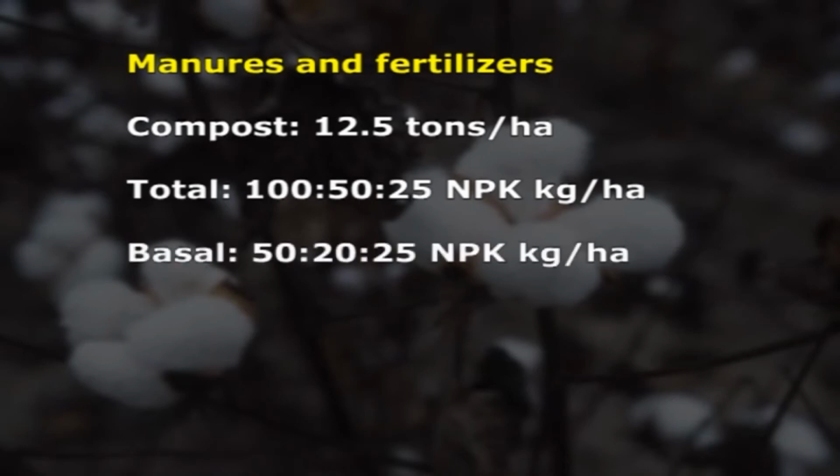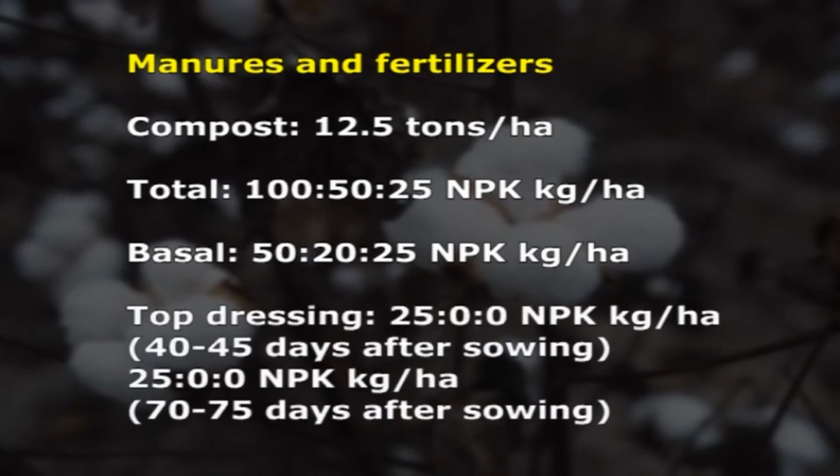In this, 50 kilograms of nitrogen, 50 kilograms of phosphorus and 25 kilograms of potash are applied as basal application, and top dressing of 25 kilograms of nitrogen is applied at 40 to 45 days after sowing, and the remaining 25 kilograms of nitrogen is applied at 70 to 75 days after sowing.